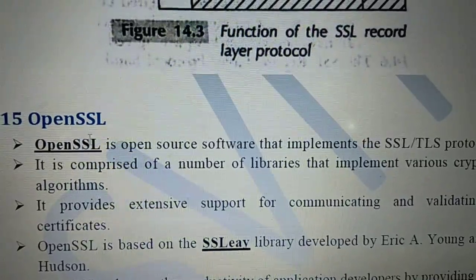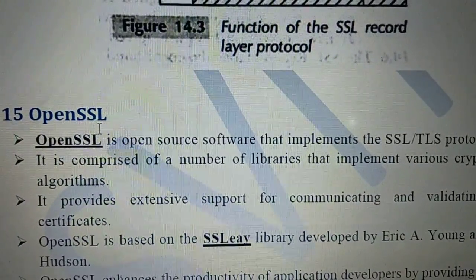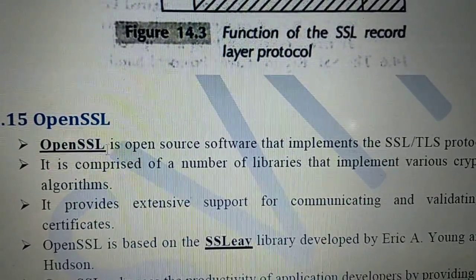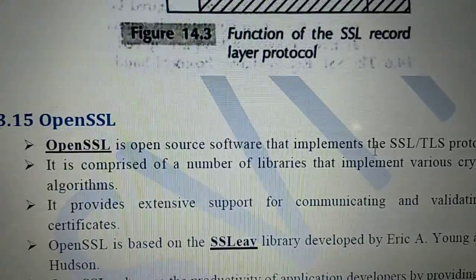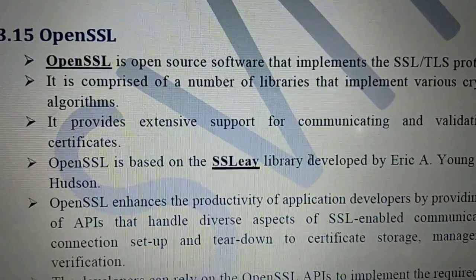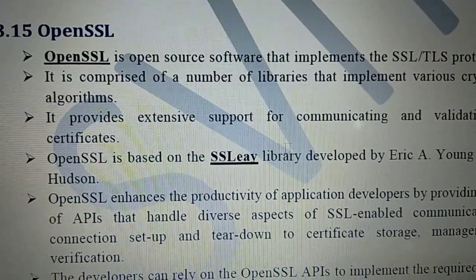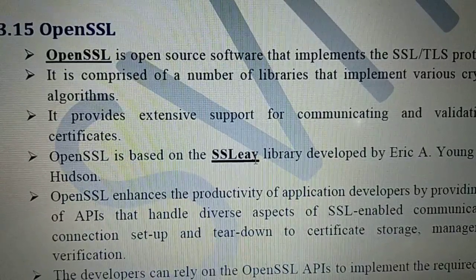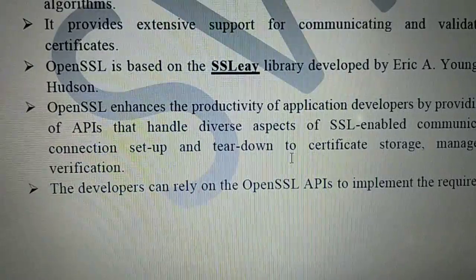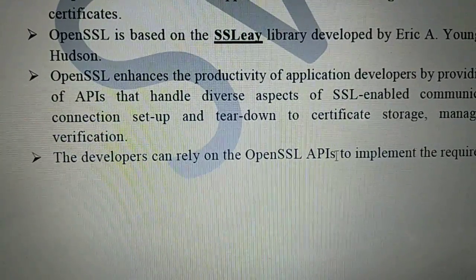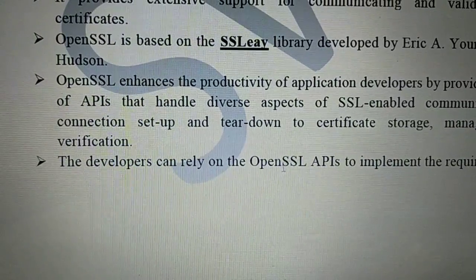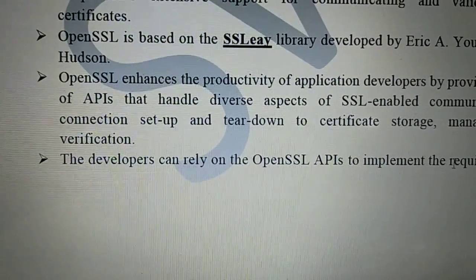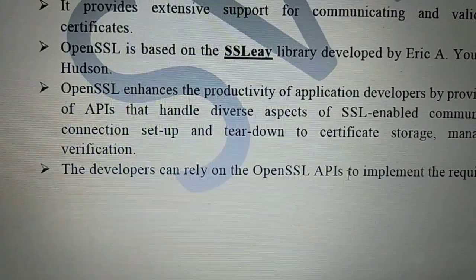Another thing like the secure socket layer protocol is OpenSSL, an open source software that implements SSL or TLS, which is based on the SSL library. Open source means freely available. There are built-in APIs available to use this protocol and to implement it securely.